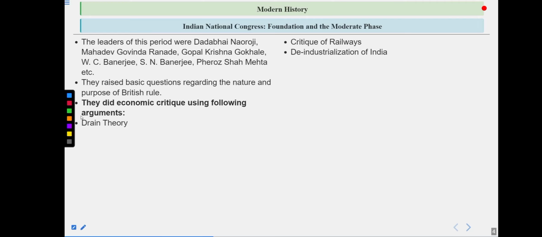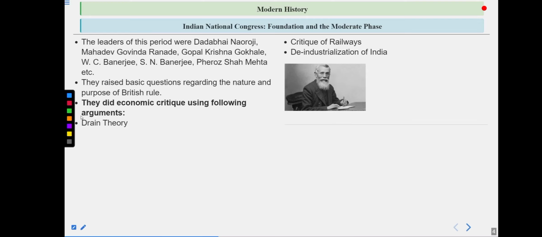Britishers were so enthusiastic about it that they wanted to introduce only their industrial goods into the system of India, and that is why they degraded the industries of our country, the handicraft making of our country. That is why the deindustrialization of India was done, and this is one of the key points that was raised by people during the critics of Britishers.